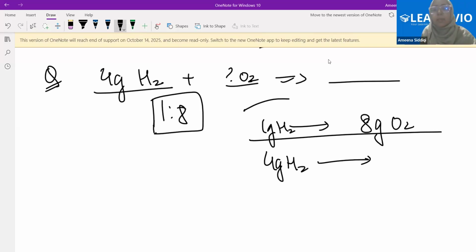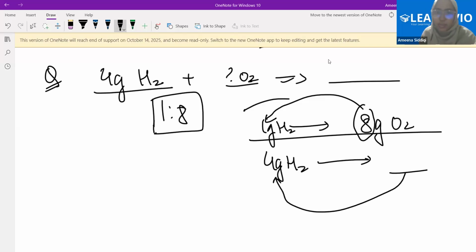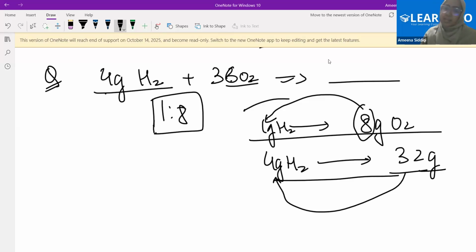If the question is saying 4 grams of hydrogen, how much oxygen will I need? 8 times of this, right? So now I will need oxygen which is 8 times of this. Are you getting this? So how much oxygen will I need here? 8 times 4, 32 grams. Now if I ask you the total mass of the water, what will that be? 4 grams plus 32 grams of oxygen. Therefore, the total mass of the water will be 36 grams.